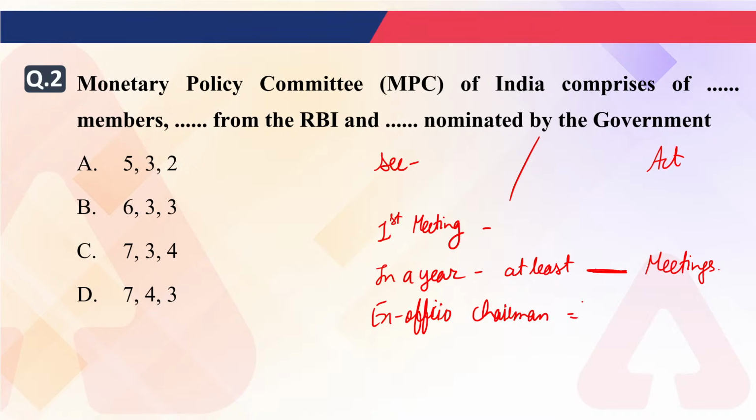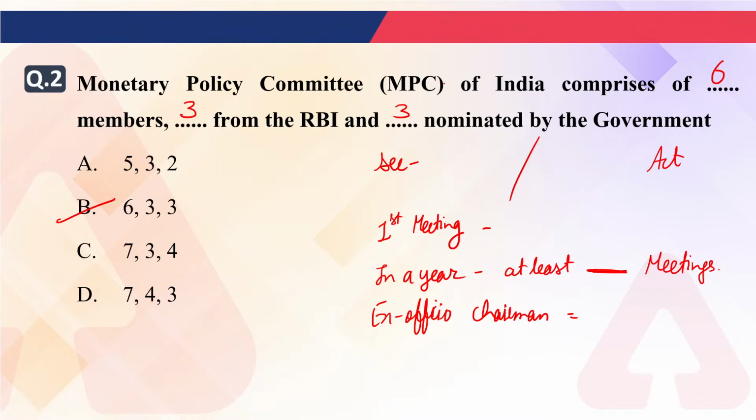First, section and act. Second, first meeting of Monetary Policy Committee. Third, in a year, how many times minimum a Monetary Policy Committee has to meet. And after that, ex officio chairman of Monetary Policy Committee. Now, the right answer is, very good, 6-3-3. The total members will be 6, out of which 3 members will be appointed by RBI and 3 members will be appointed by Government of India.